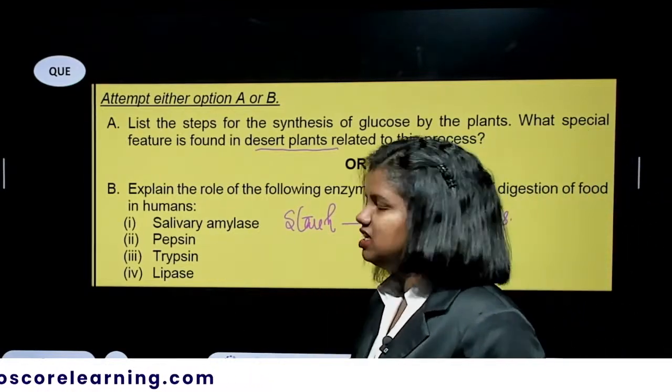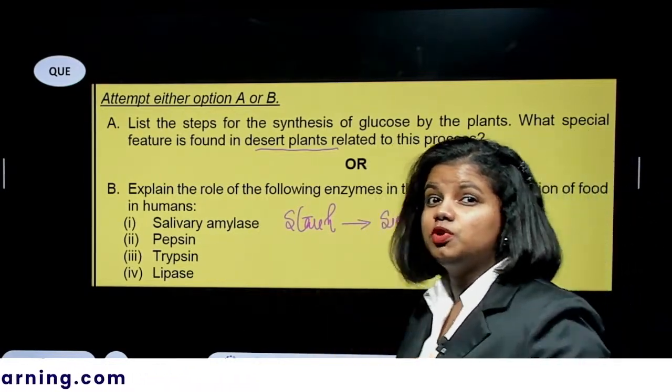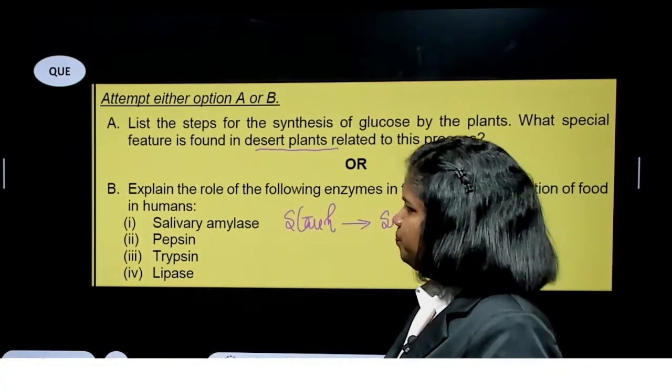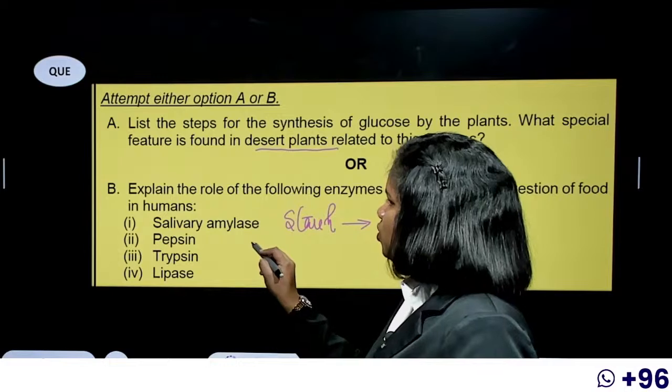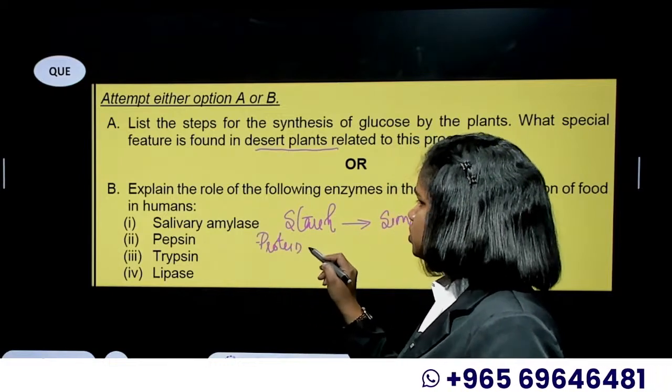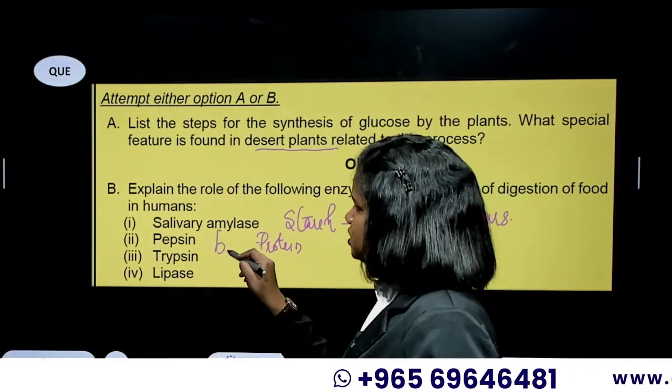Then there is pepsin. Pepsin is an enzyme which is produced in the stomach along with HCl and mucus. This pepsin is an enzyme which can break the protein molecules. It breaks the protein molecule.